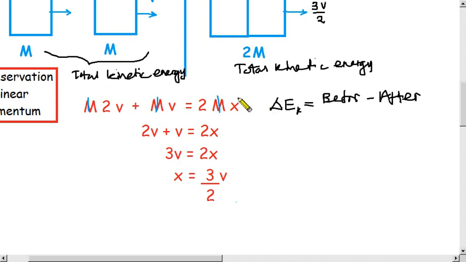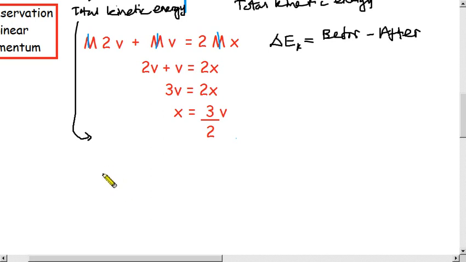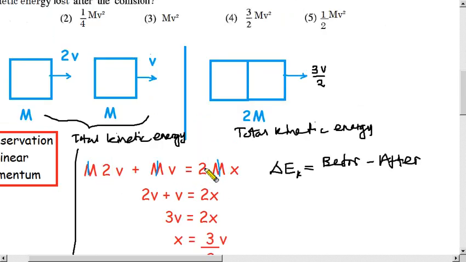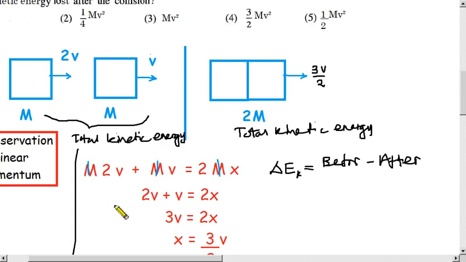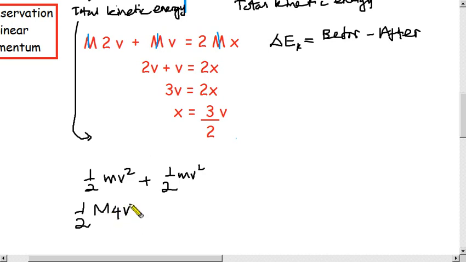So let us do it now. Let us find first the kinetic energy of the previous part, half mv squared. There are two objects, so half mv squared, again half mv squared. So half, this one is capital M, this one is 2v, you have to square it. 2 times 2 is 4, 4v squared.